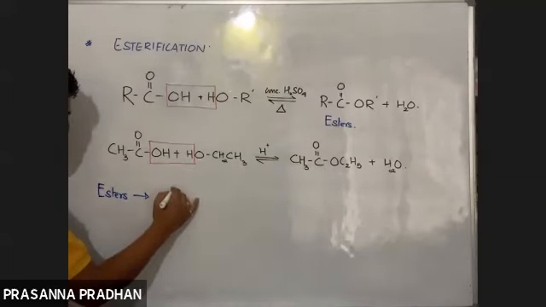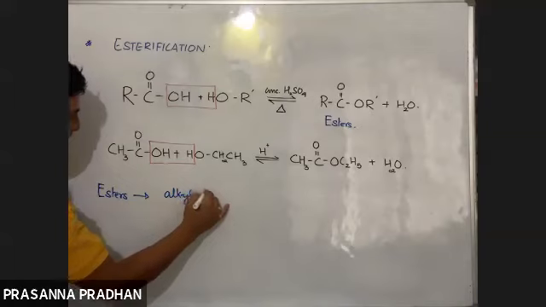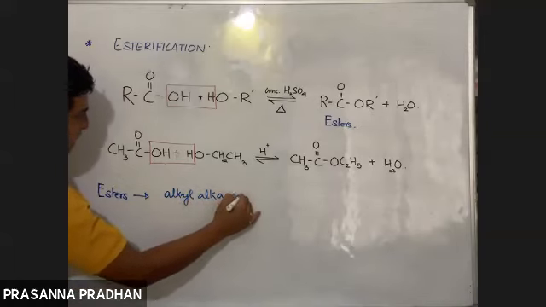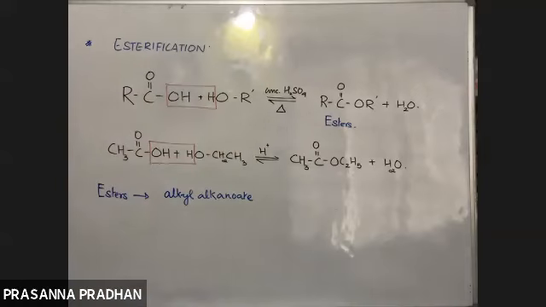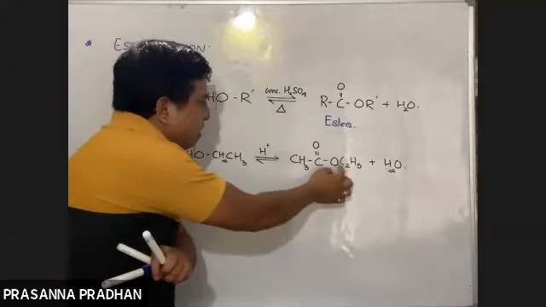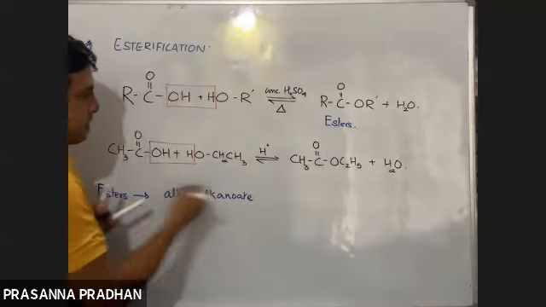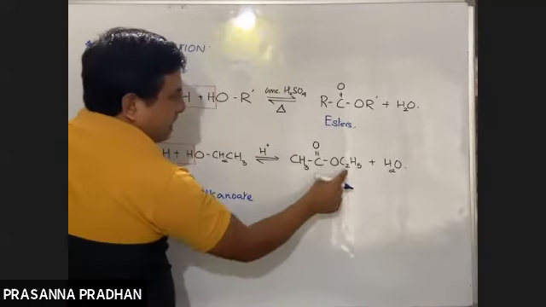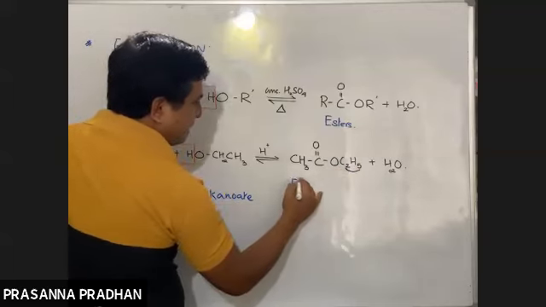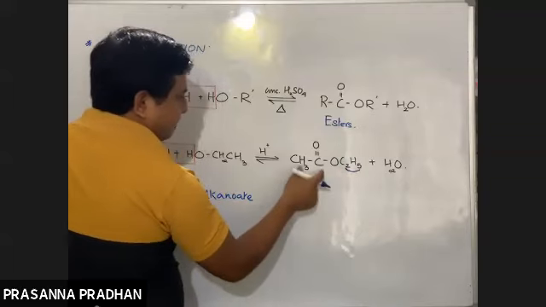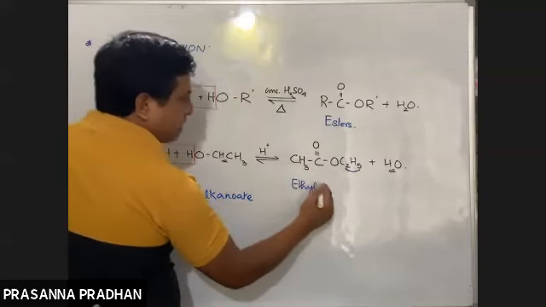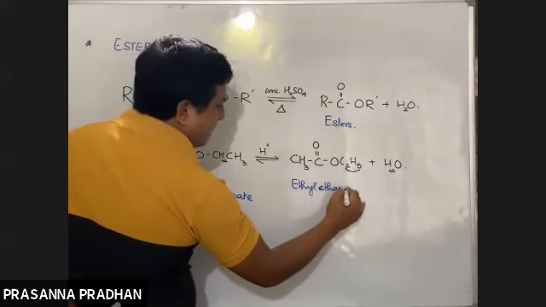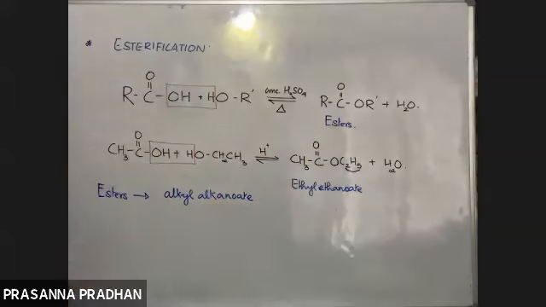Esters are named as alkyl alkanoate. The alkyl group attached to oxygen is named first. So what would be the IUPAC name of this ester? What is the alkyl part attached to oxygen? Ethyl. Then alkanoate. The alkanoate part contains 2 carbon atoms, so it is named as ethyl ethanoate.